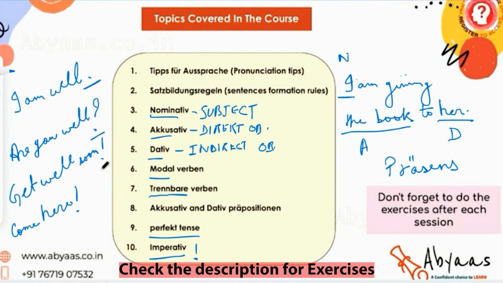In imperatives, we use the exclamation mark. We'll also need to learn how to say imperative sentences. We will basically learn how to make requests and how to give orders in the German language, right? And this is going to be it as far as the A1 grammar course is concerned.